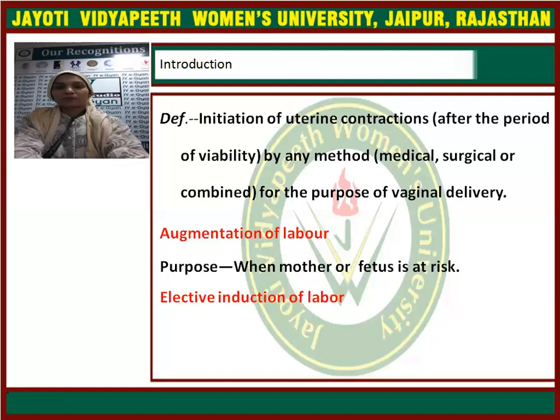Augmentation of labor. This is often a question. So, what is augmentation of labor? Augmentation of labor is the process of enhancing, stimulating uterine contractions that are already started, already present. The uterine contractions are going on, but they are either inadequate, insufficient, or too slow in quantity or severity. To enhance these uterine contractions means augmentation.